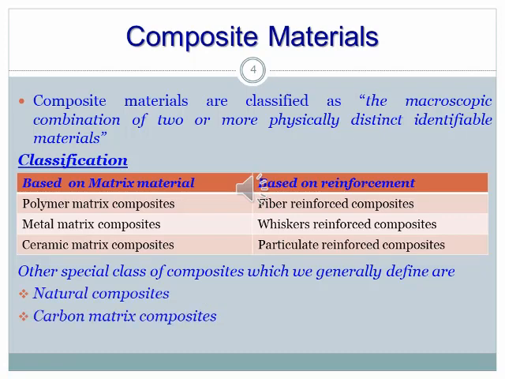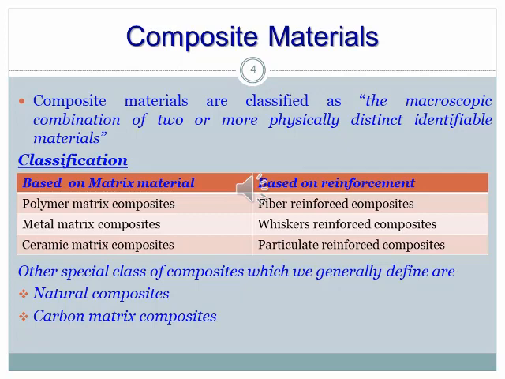So composite materials are classified as a macroscopic combination of two or more physically distinct identifiable materials. So we can classify them as PMC, that is polymer matrix composites, MMC metal matrix composites, and CMC ceramic matrix composites based on the matrix material.